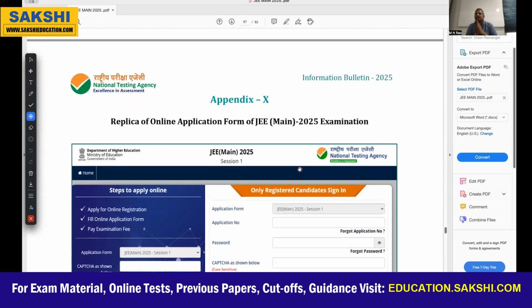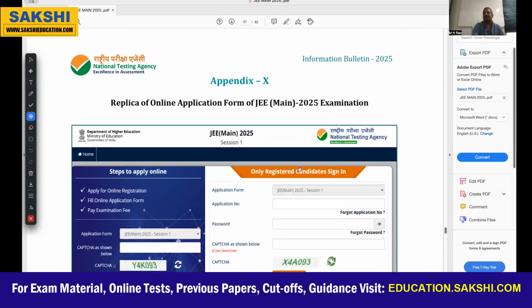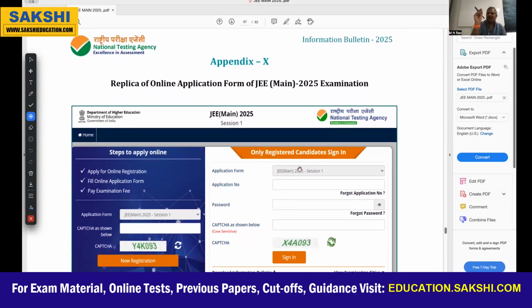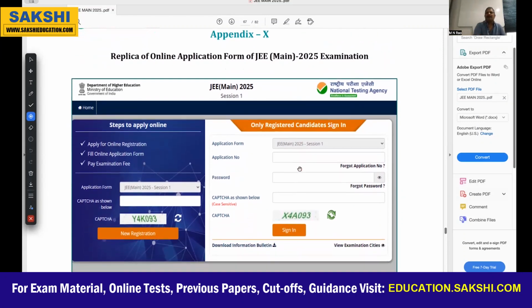Now, after entering jeemains.nic.in or jeemains.nta.ac.in, you will get apply. Above that, there will be clearly columns: registration, application, and payment. In registration, if you click, you will get data like this. Only registered candidates can go through again after registration is over.